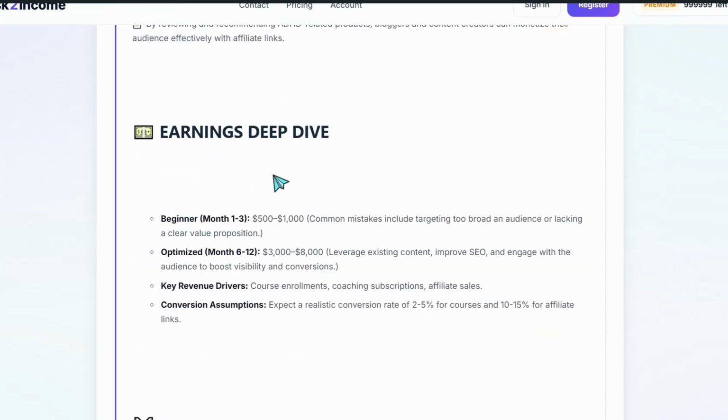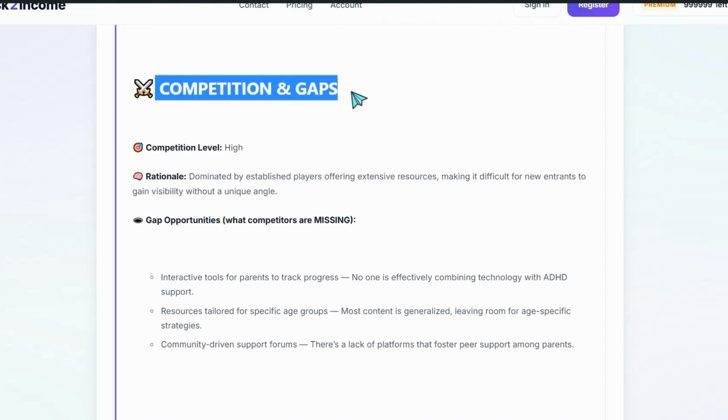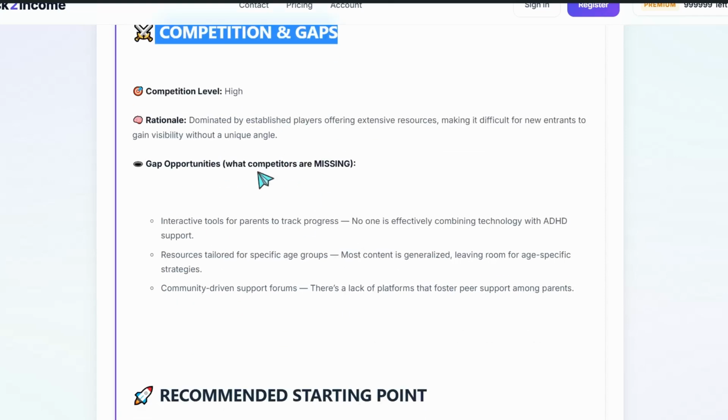So now we can pass through the top 3 monetization models here and go to the earning deep dive. Then you can find this amazing one, the competition gaps. For sure, the ADHD niche, and for kids, is highly competitive. But here you can go away from any competition just by going to different and unique angles, like this one, the gap opportunities.